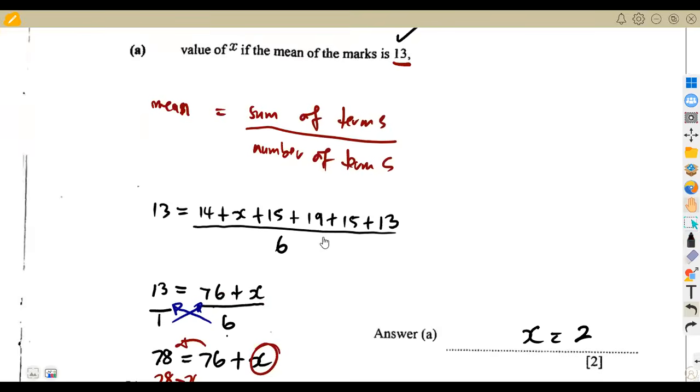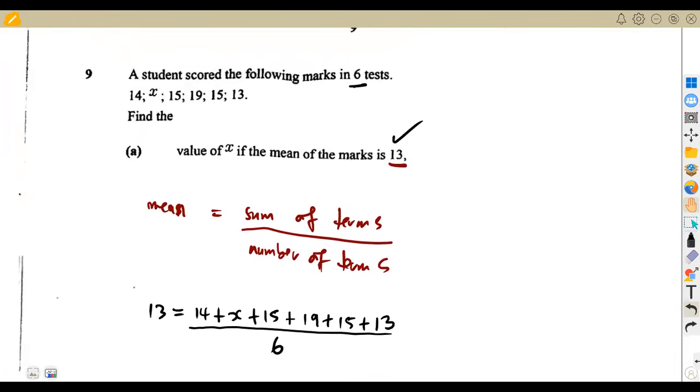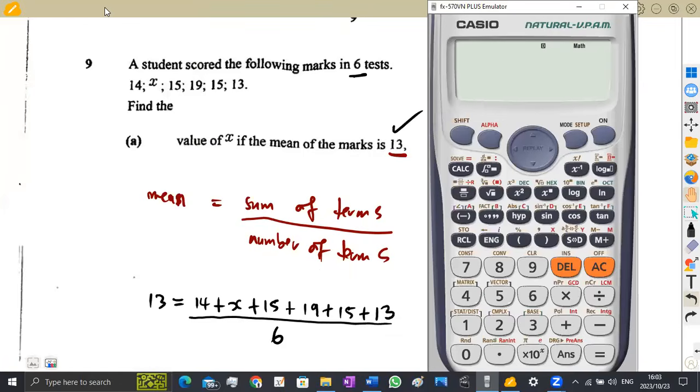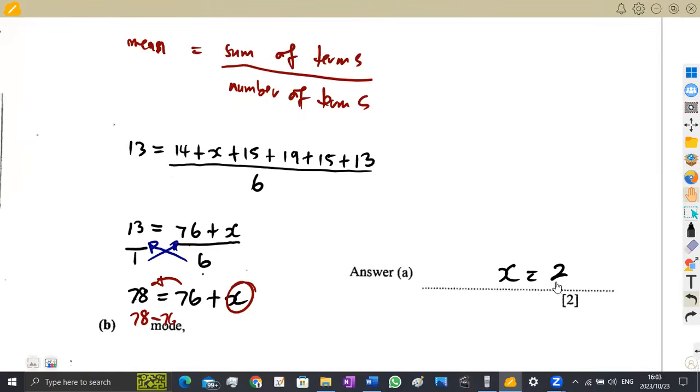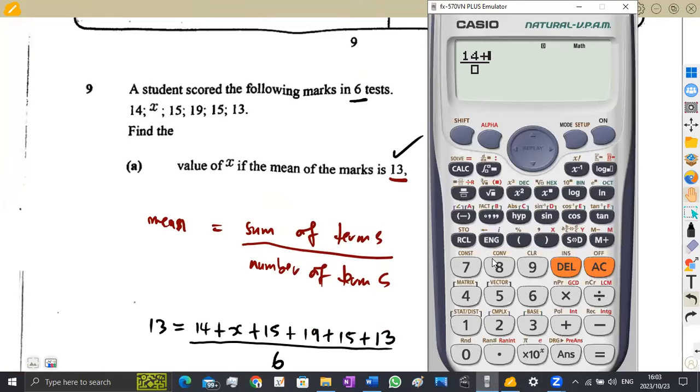If we are to take these 2 back and prove, we must have the same mean they are giving us of 13. So let us just quickly prove this with our calculator. I want you to see the calculator. Let us just quickly add these numbers. Remember, the mean is the sum of terms over the number of terms. So it's going to be 14 plus x. Remember, we got our x here as 2, so we are going to use 2 in this case.